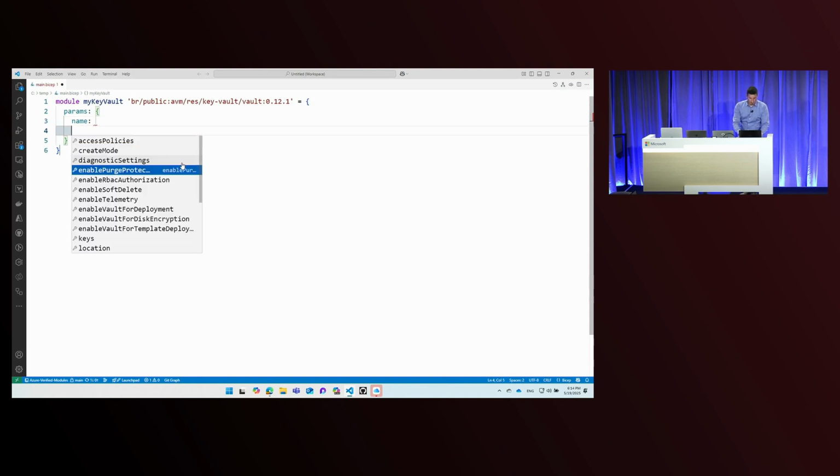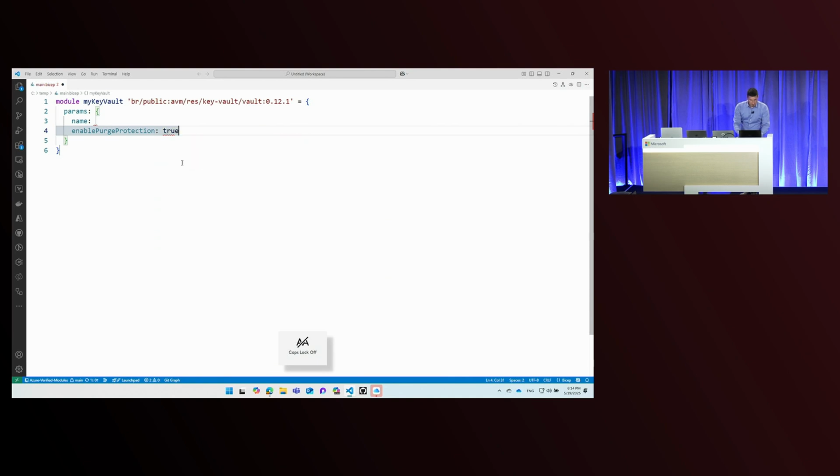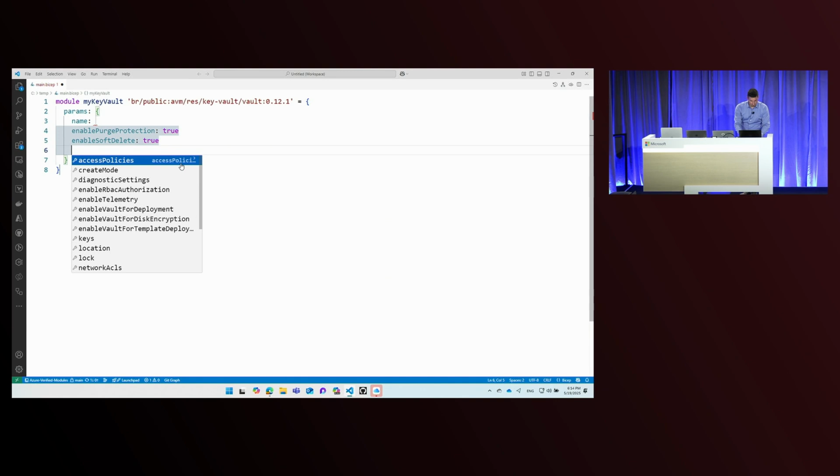So there are obviously simple ones. I could enable purge protection. Two, I could enable, let's say, soft delete, and a bunch of other stuff. But that's not what AVM is good for, right? So let's look into the real stuff.